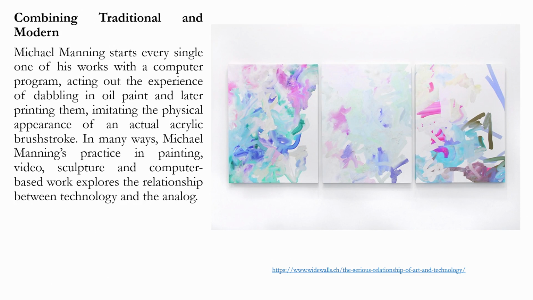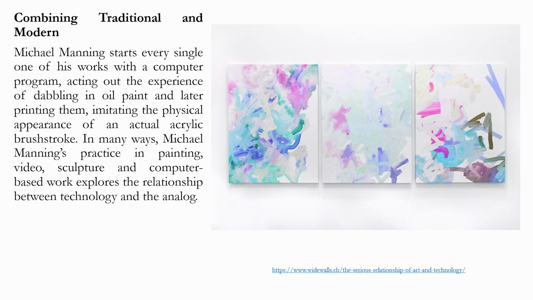So, there are other people also who are trying to combine traditional art with the modern, and different results are created when this kind of combination comes together. Michael Manning starts every single one of his works with a computer program, acting out the experience of dabbling in oil paint and later printing them, imitating the physical appearance of an actual acrylic brushstroke. In many ways, Michael Manning's practice is painting. In painting, video, sculpture and computer based work, he explores the relationship between technology and the analog.